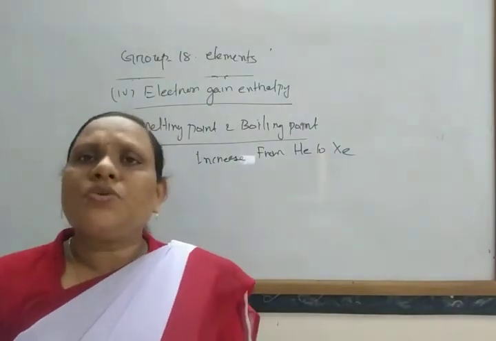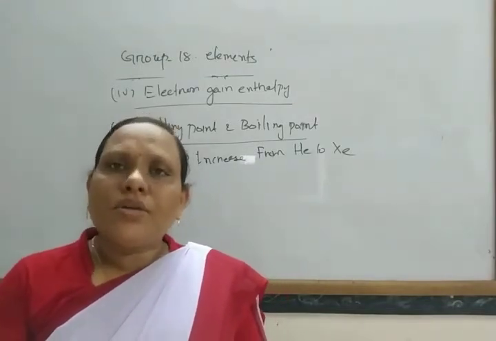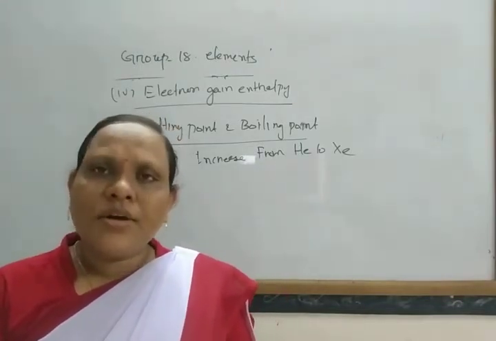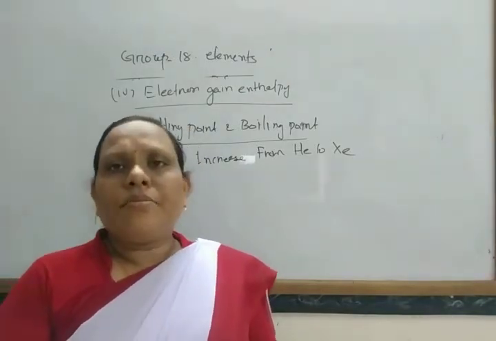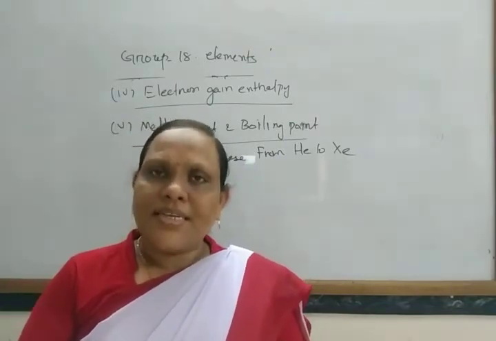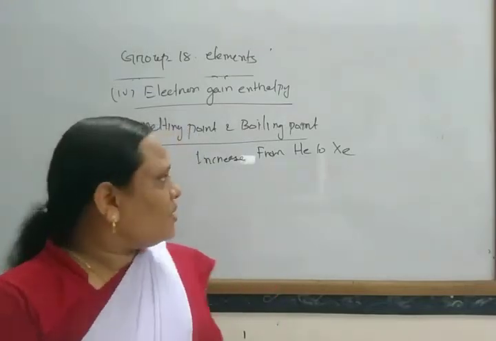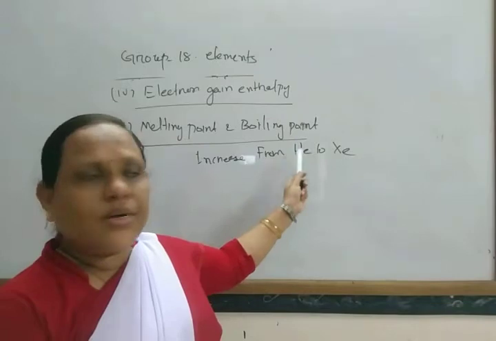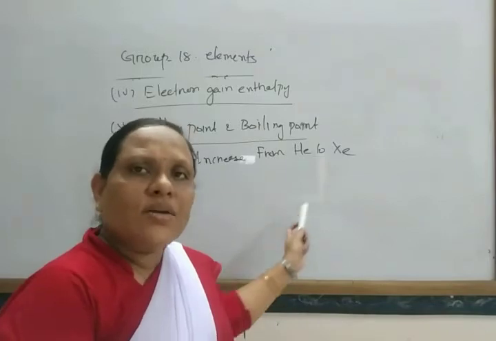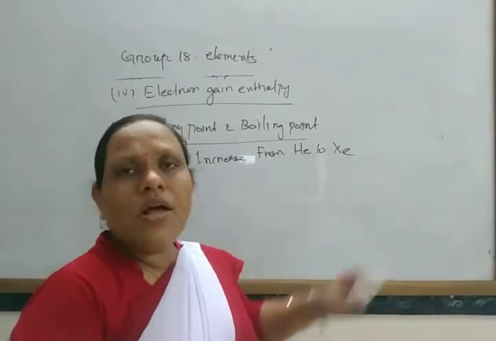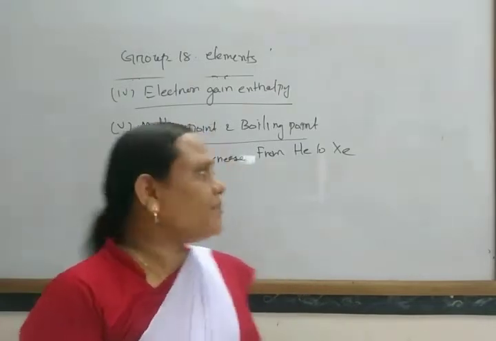In this way, there exists only one type of force, that is van der Waals force of attraction, and it depends on atomic size. As the atomic size increases, the melting point and boiling point increase. Helium has the smallest size, so it has the lowest boiling point. So with increase in atomic size from helium to xenon, the boiling point as well as melting point increases.